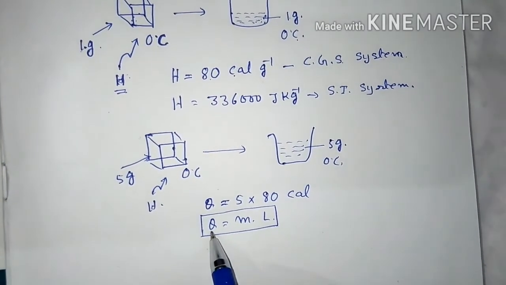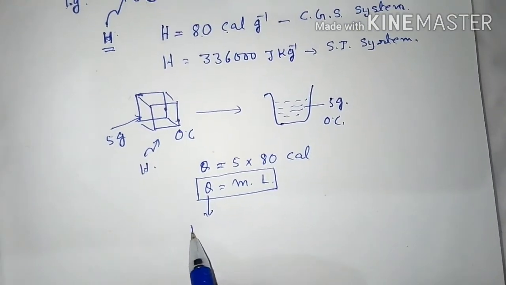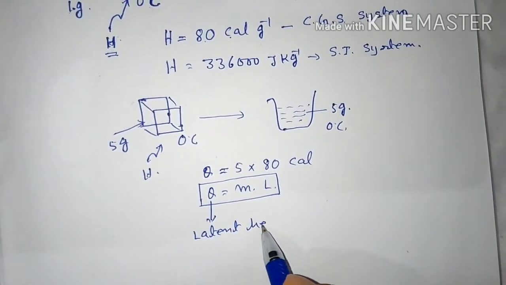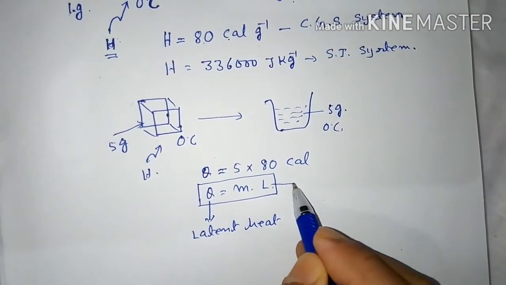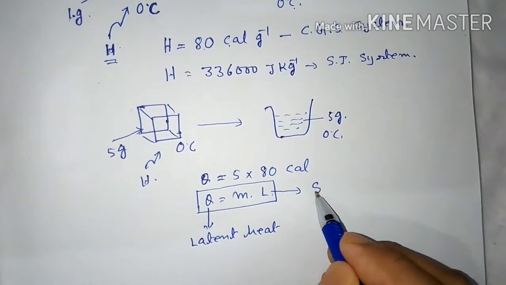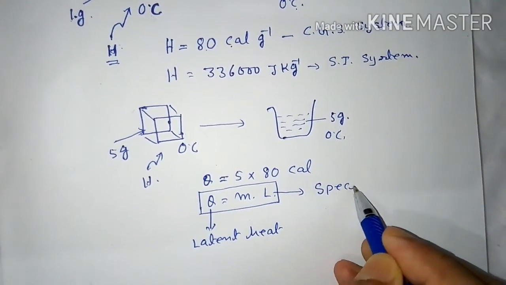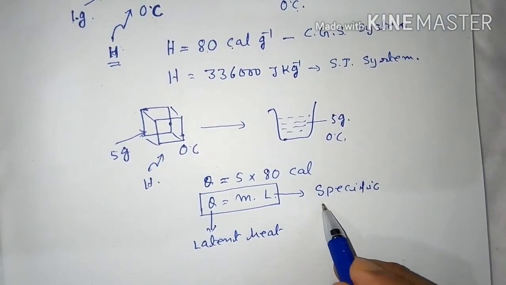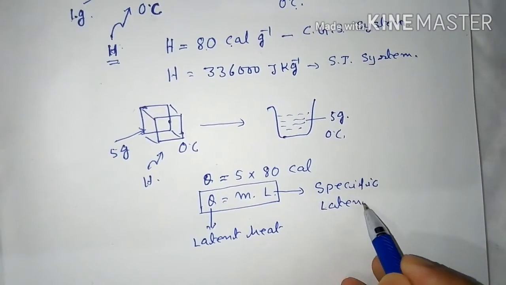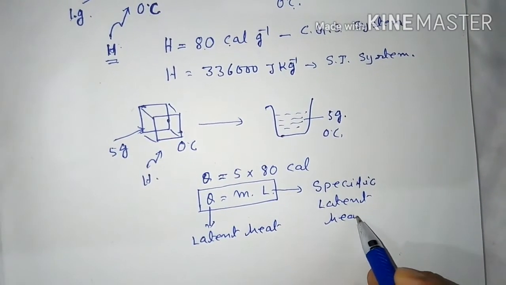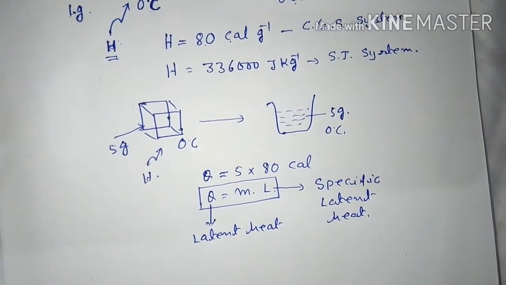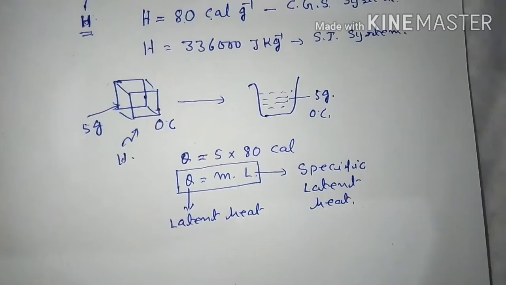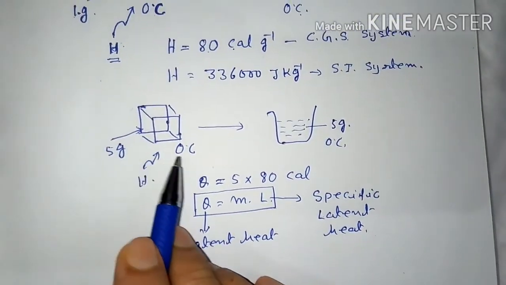Here Q stands for latent heat and L stands for specific latent heat. Okay, now this is melting of ice.